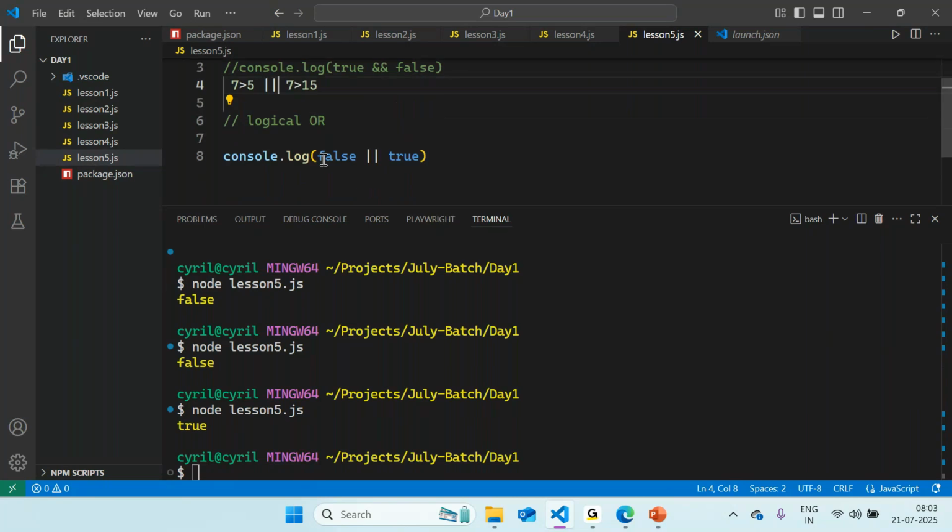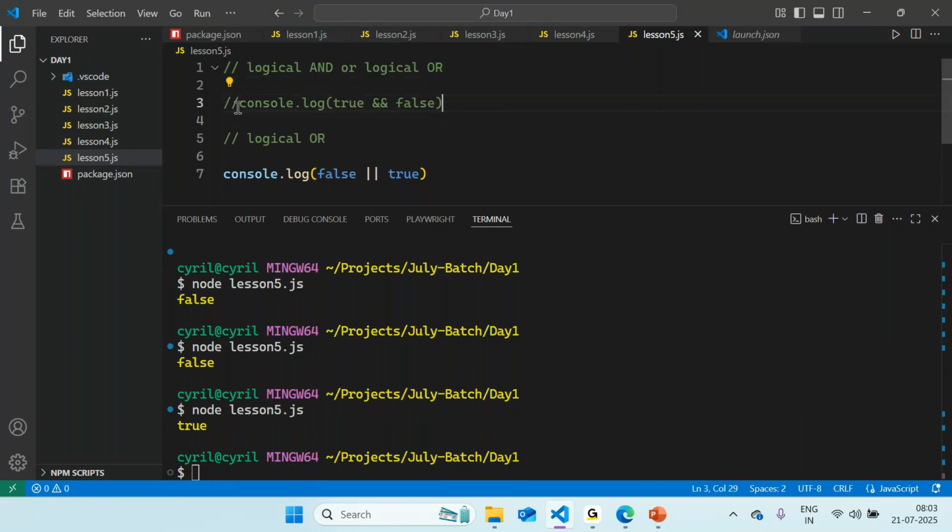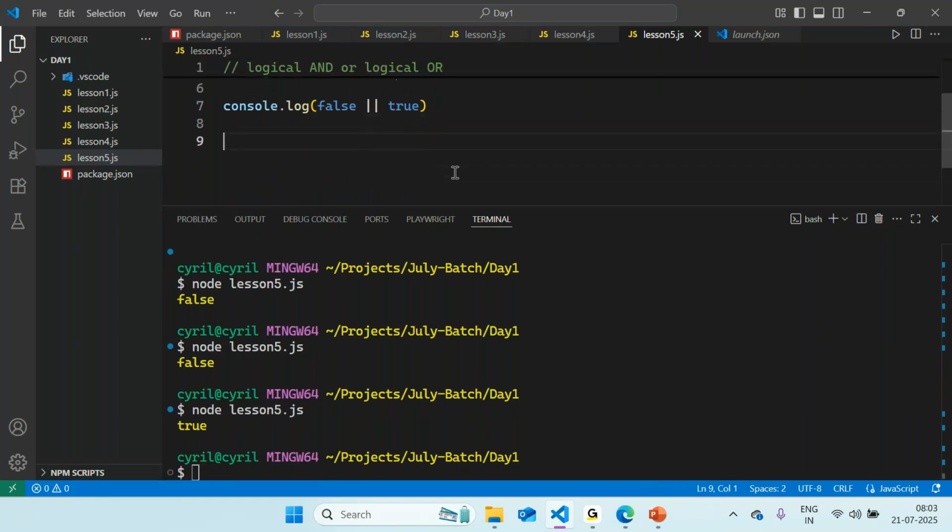Okay. So let me just remove this part. So you would find what the use cases of such statements can be. If you remember, I told you I can check whether an individual is an adult or not.